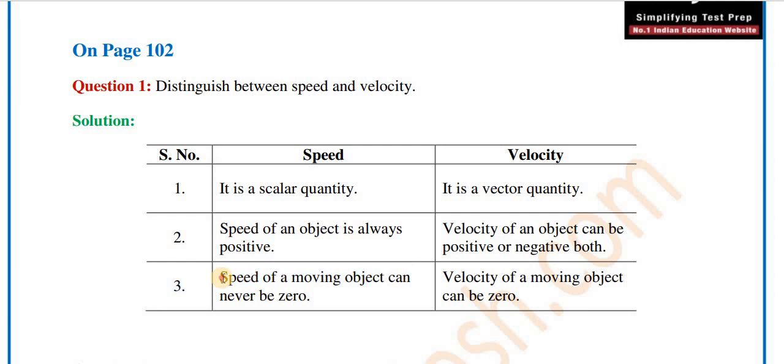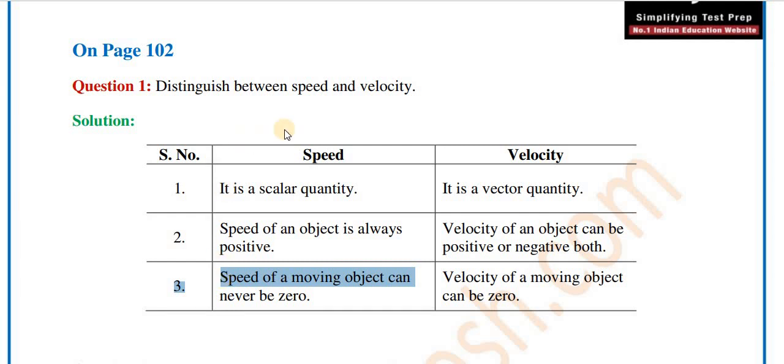The third difference, the speed of a moving object can never be zero, whereas the velocity of a moving object can be zero.